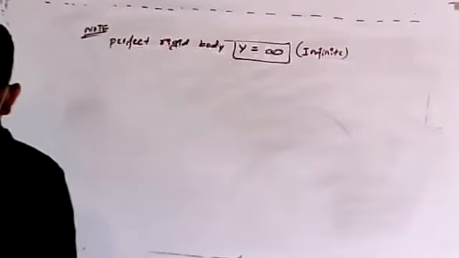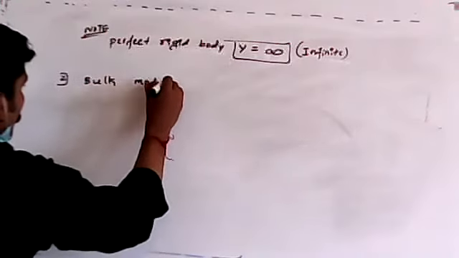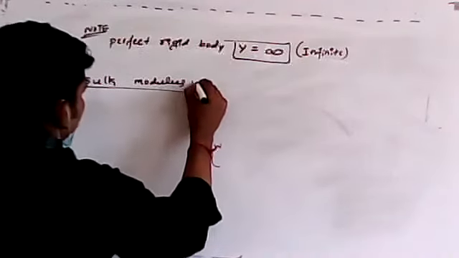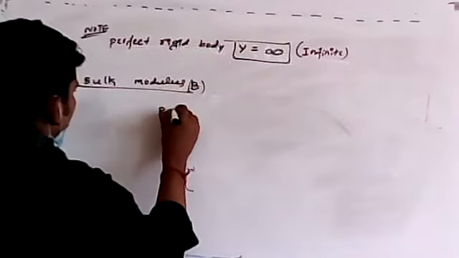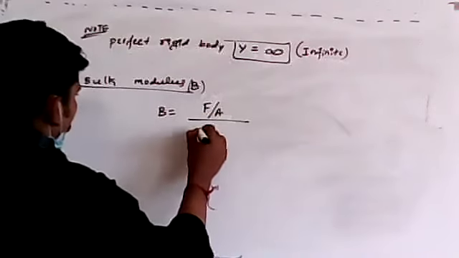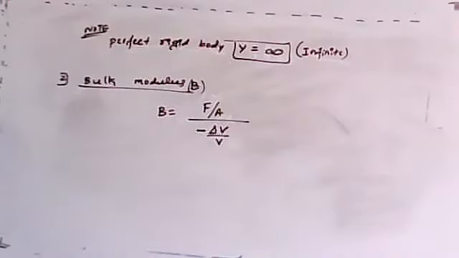Next, we discussed one more modulus. What is that modulus? Can you tell me? Young's modulus was the first, the second one is bulk modulus, represented by B. B is equal to bulk stress, F by A, divided by bulk strain. In bulk strain we have to keep this negative sign. Why? Because it is compressed.